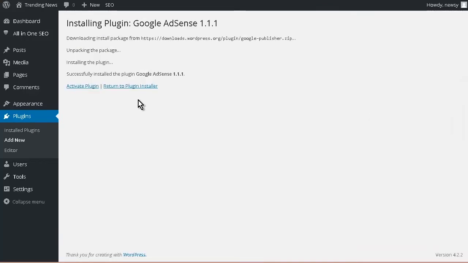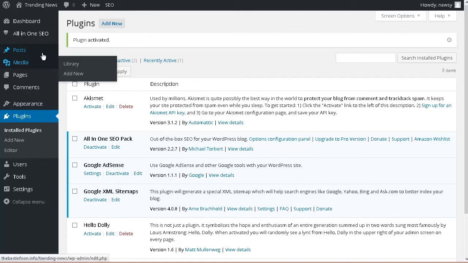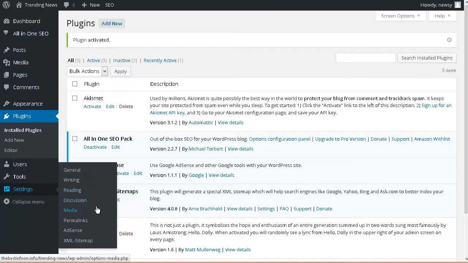This one will put ads on your site. It'll be optimized for mobile devices if you're using a mobile device, and it will be optimized for your web browser when you're on a computer. Okay, so now what we need to do is go to settings for that. And then we go into AdSense.